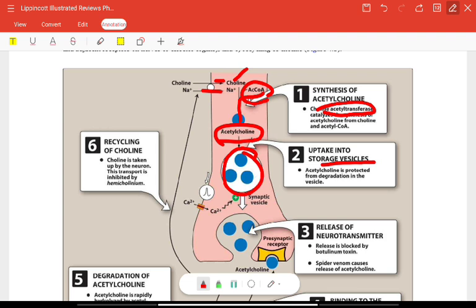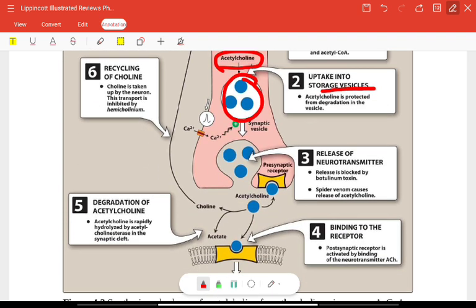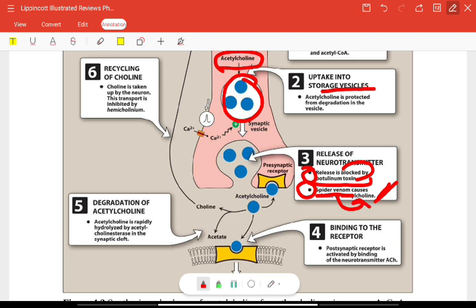Third, now it should be released in the ganglionic region. Release of neurotransmitter is blocked by botulinum toxin. This toxin blocks the release. Spider venom causes the release of acetylcholine. These two are important points: this toxin will block, and this venom causes excessive release. These two have an effect on the release system.